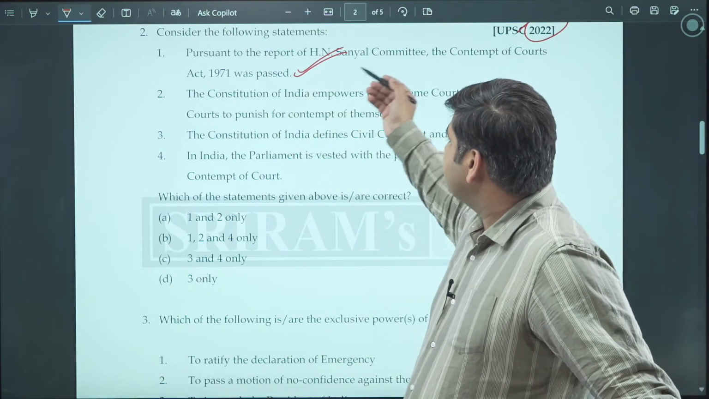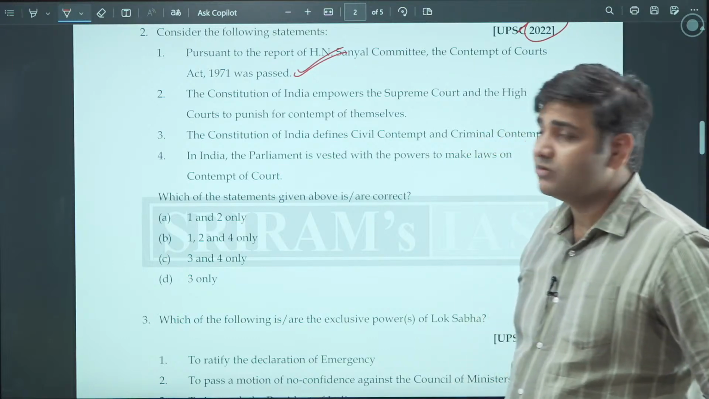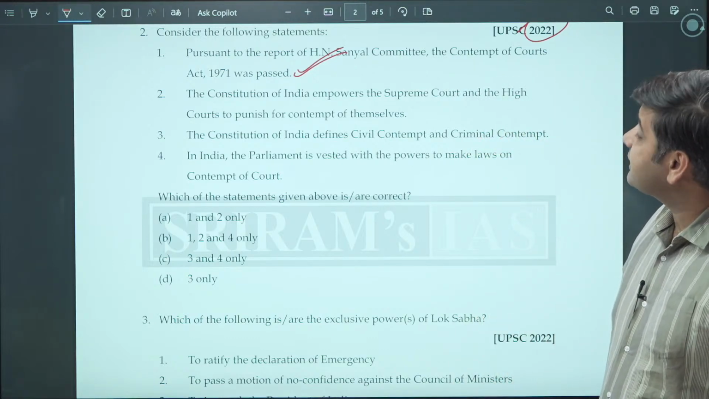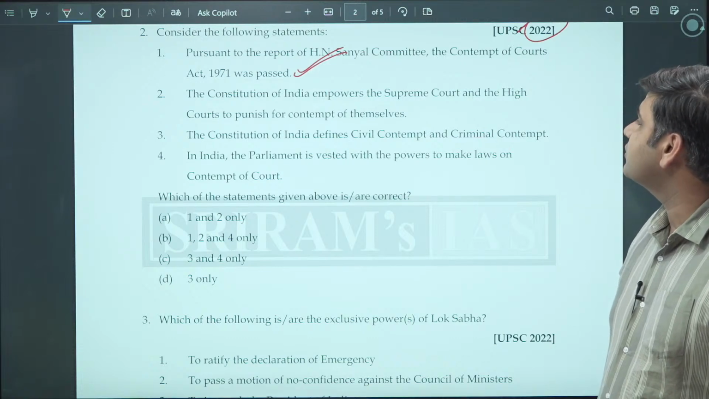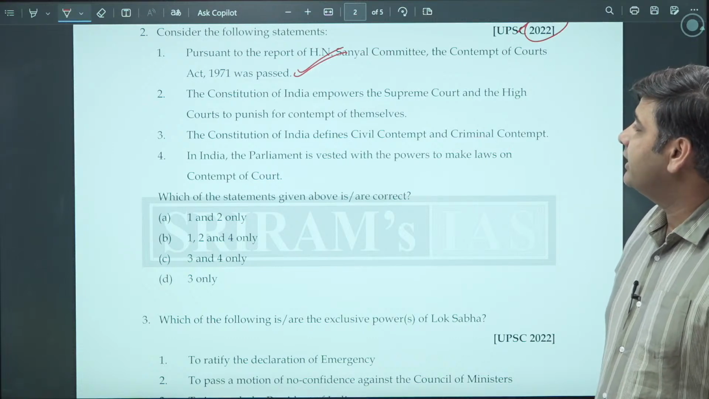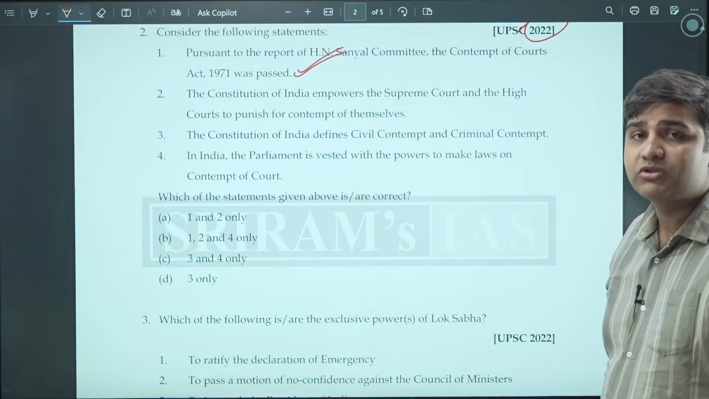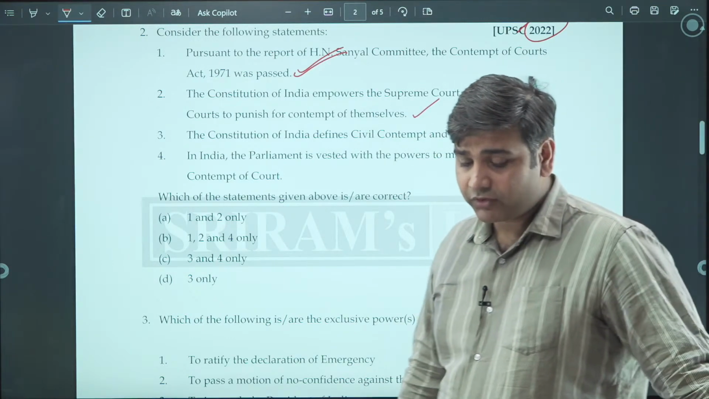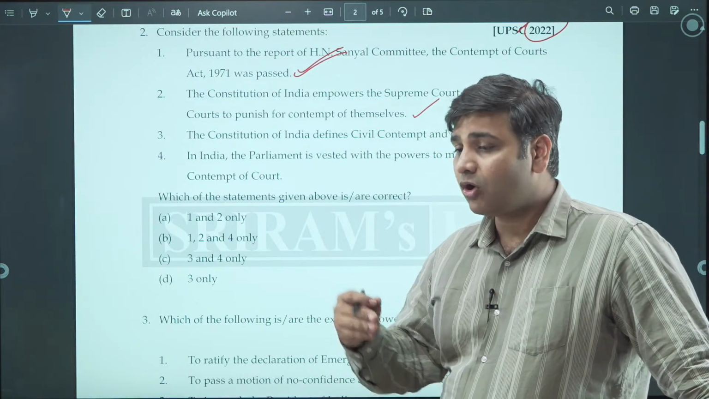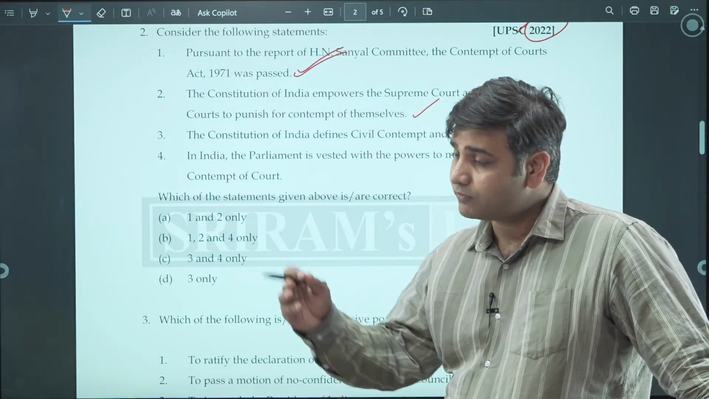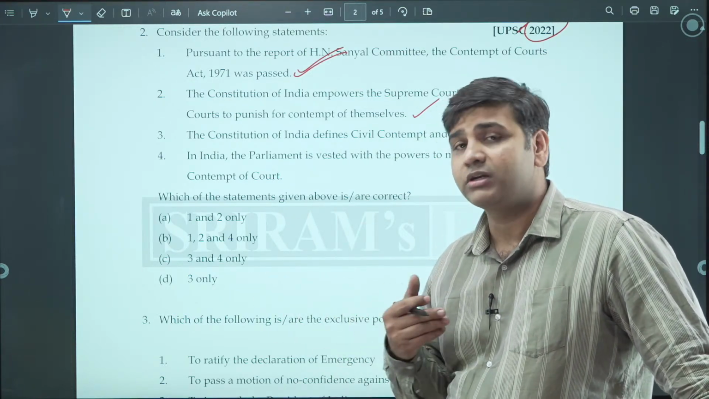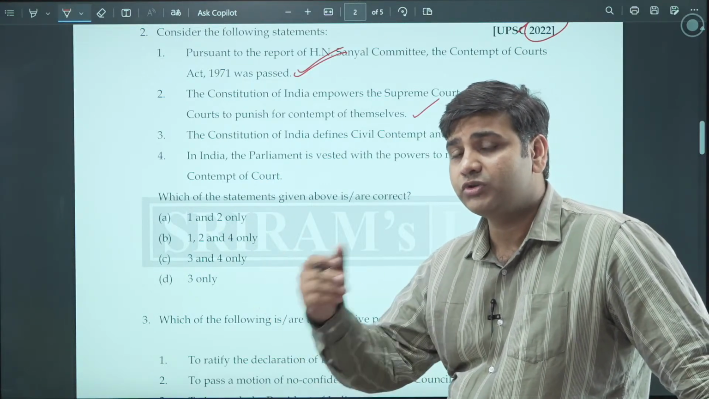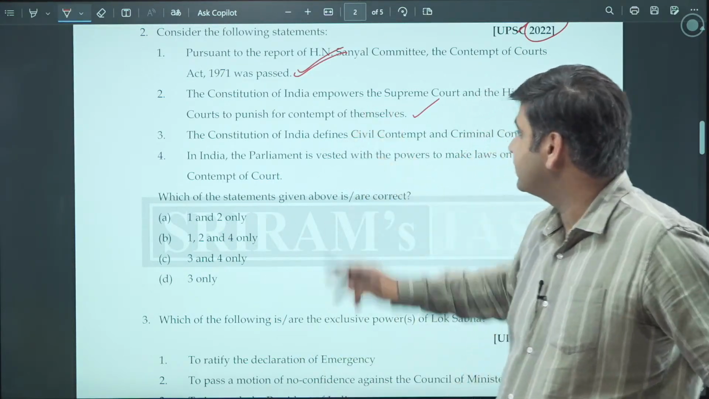So, it's an important thing, and H.N. Sanyal committee was the one through which it was introduced. So, coming on to the second statement, the Constitution of India empowers the Supreme Court and the High Court to punish for contempt of themselves. This is true. The Supreme Court can punish for its own contempt and for the contempt of all the other courts in India. Similarly, High Court can punish for its own contempt and for the contempt of lower judiciary as well. This is a true statement.